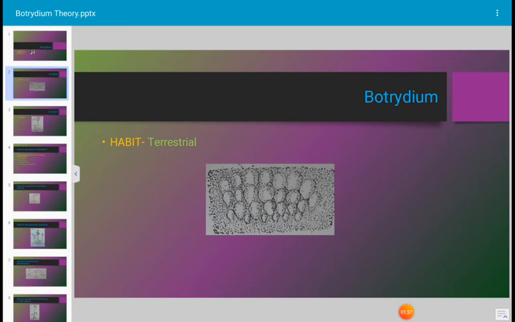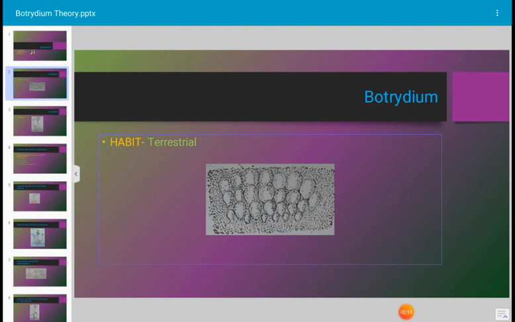Let us see the occurrence. There are four species of Botrydium. All the four species are very common in the rainy season and they grow on land, hence their habit is terrestrial. The algae which grow on the soil surface, or wet soil surface, are described as terrestrial algae.